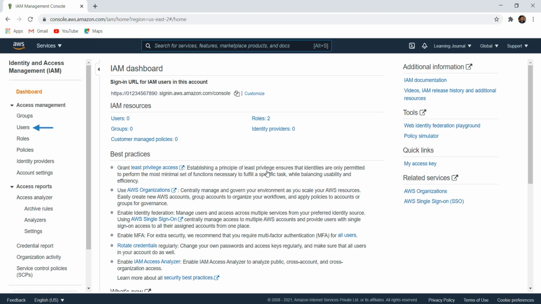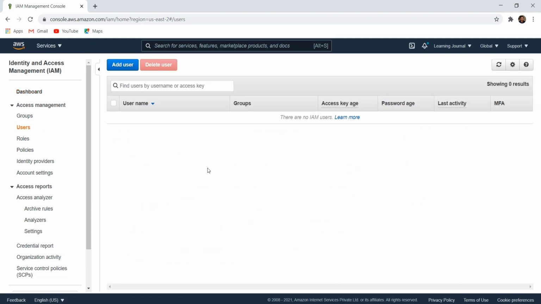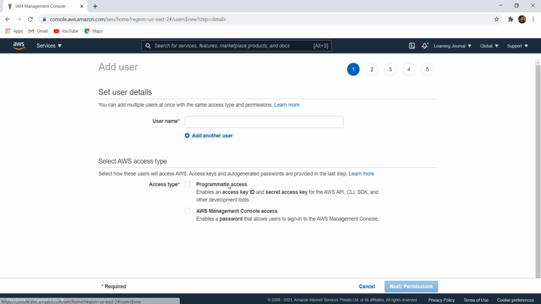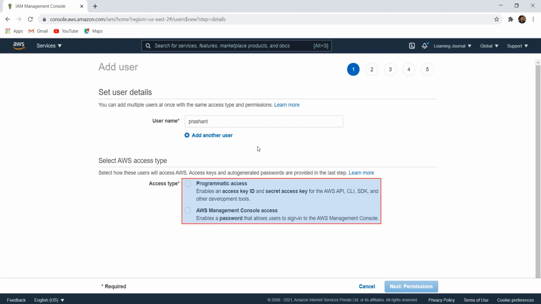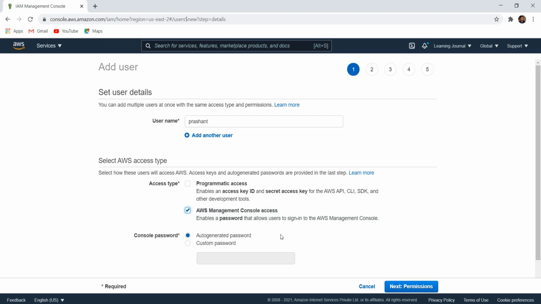Let's go to the users page and create a new user. As of now, I do not have any IAM user. Let me add one new user. Give a username. Now we must declare the access type of the user. We have two options. Programmatic access is for those users who want to access AWS using the CLI, API, or SDK. The second type is for those who want to access the AWS Management Console. Let me choose the second option. I want to use this user for accessing the AWS from the Management Console.